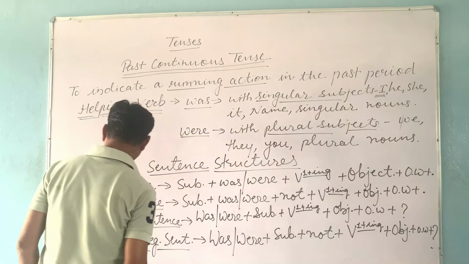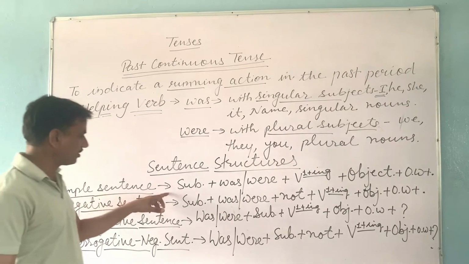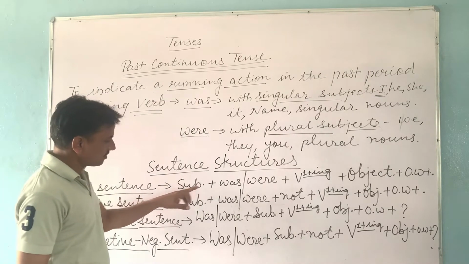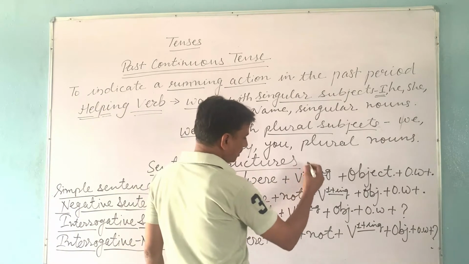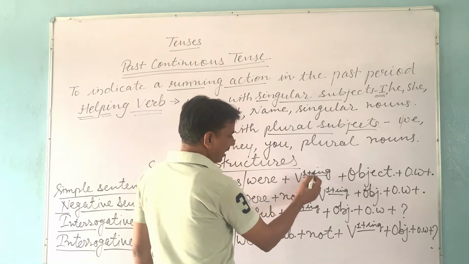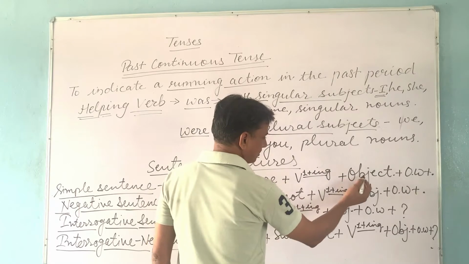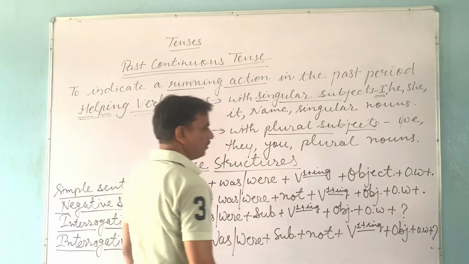Sentence structures. Sentence structures in past continuous tense will be like this. Simple or affirmative sentence will follow this structure: subject, was, were plus first form with ing. It is important to note that in past continuous tense we always use first form with ing, then object, then other word if any, and at last we use full stop.